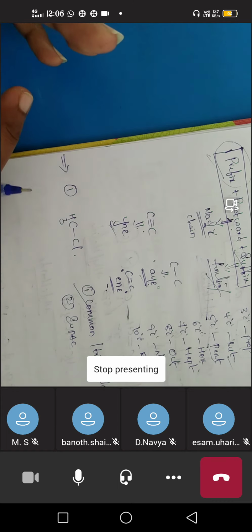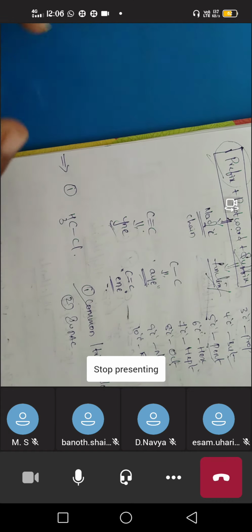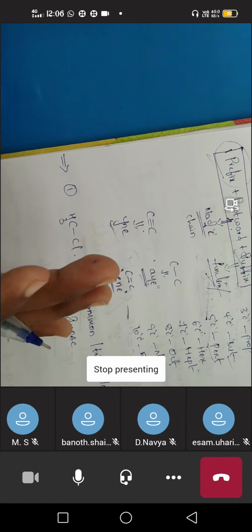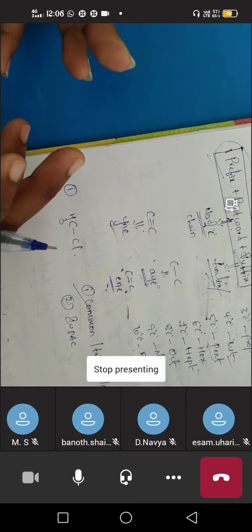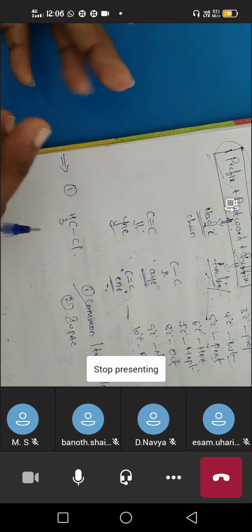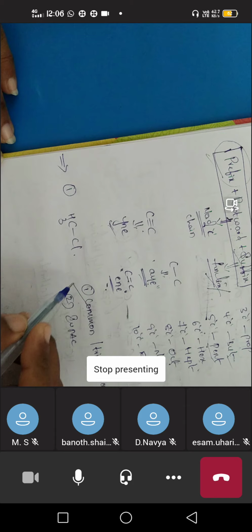In the same way, our organic compounds also have two names, that is, the official name, which is the IUPAC name. Apart from the IUPAC name, there is also a commercial name. Generally, by that name they are famous. These are called common names.